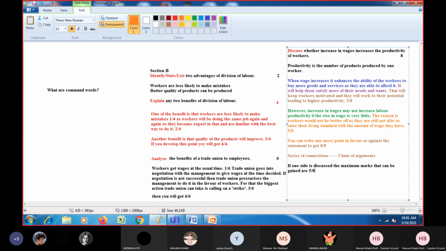Doesn't matter how lengthy your answer is, you won't be able to get maximum marks. So even if a student writes 4 points, but all 4 points are one sided, the student will only be able to get 5 marks, unless and until the student actually writes at least 1 point against the statement of the question as well.